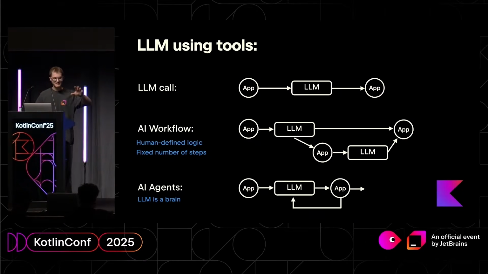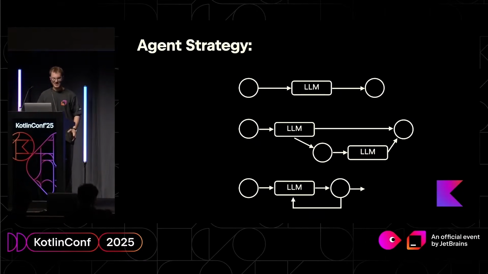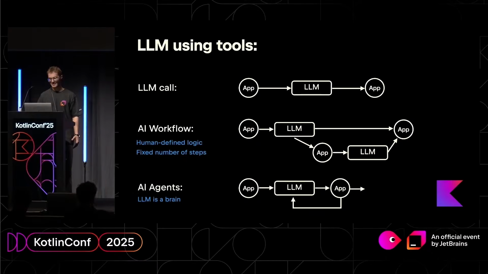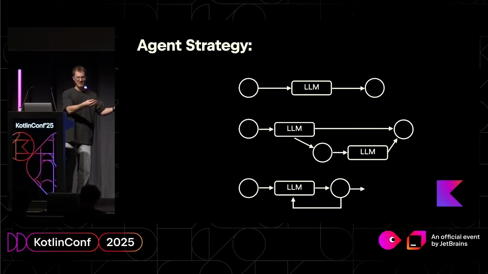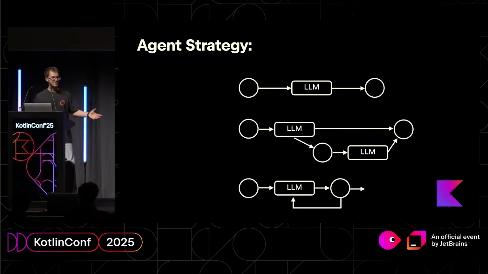Now let me give you another definition: agent strategy. Let me go back and forward. You see the difference? The strategy of an agent is the shape of your algorithm, the steps in the pipeline, plus how you work with the LLM, but without your specific application logic. Why is it important?